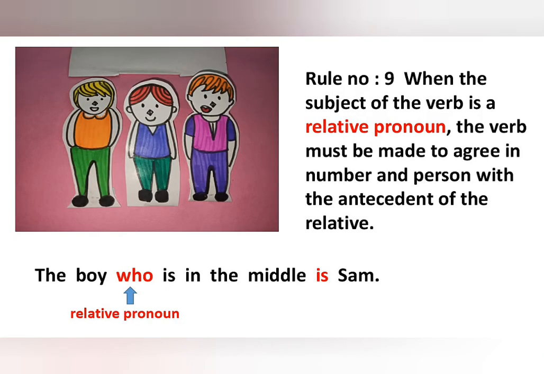Rule number 9. When the subject of the verb is a relative pronoun, the verb must be made to agree in number and person with the antecedent of the relative. Example, the boy who is in the middle is Sam. Here, who is the relative pronoun. Hence, before who, the subject which is present here is the boy. It is a singular subject. Hence, we are giving it a singular verb.